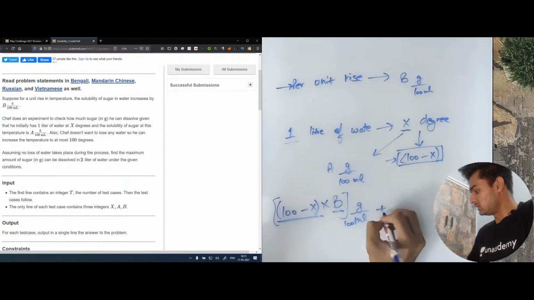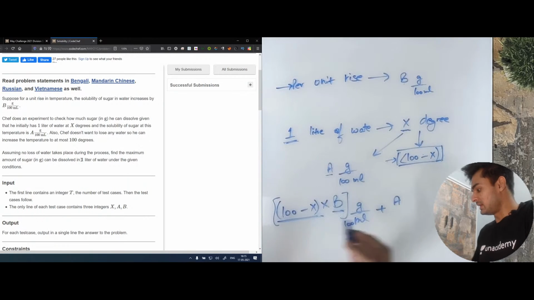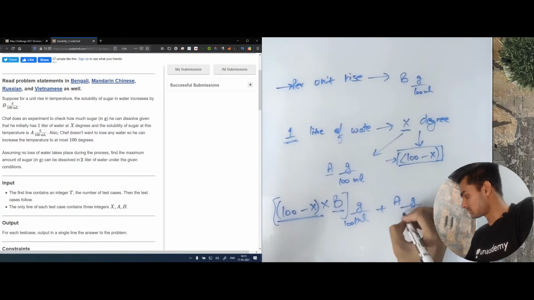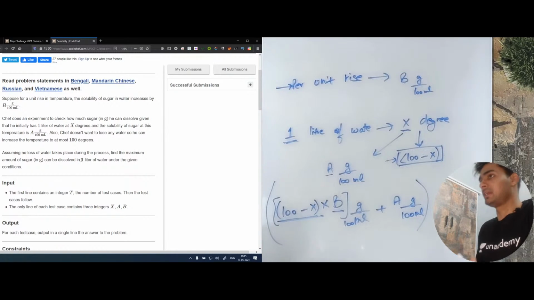And we already know that this water had a solubility of A grams per 100 ml. So this is the complete solubility in the final step.